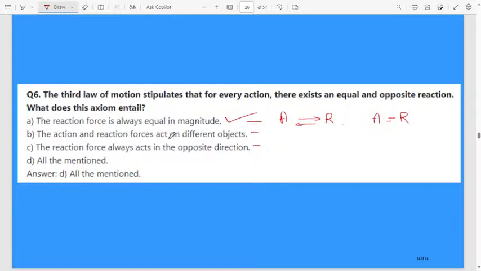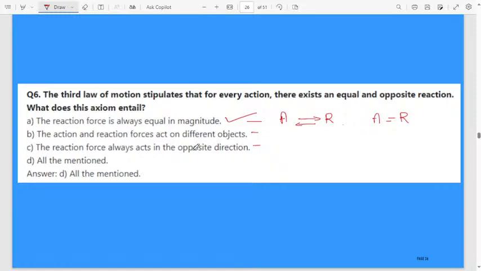Action and reaction forces act on different objects. Yes, action and reaction both act on different objects. That is correct. See, I throw the ball at the wall. That wall also exerts a force. The ball hits the wall, and again it comes back. The wall also exerts a force on the ball. Ball and wall are two different objects.